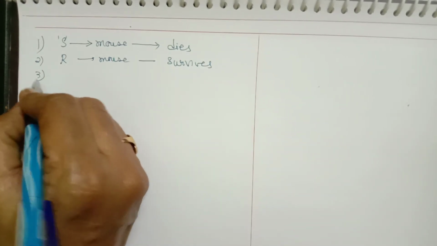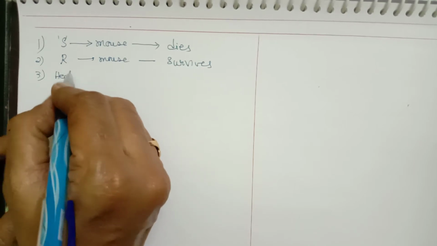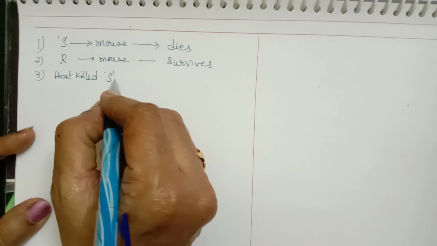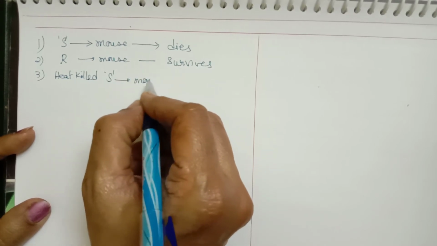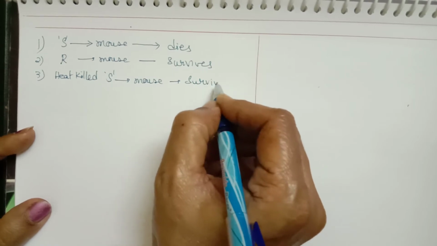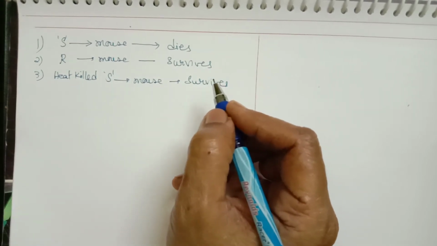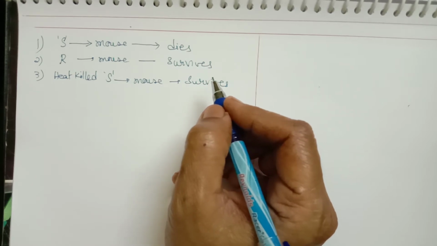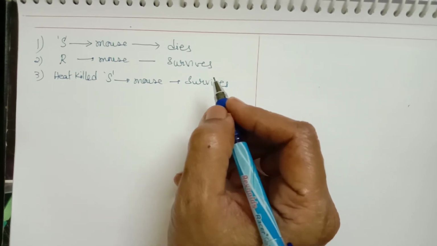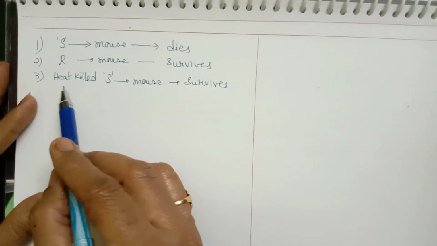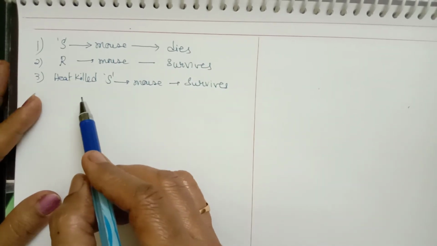Third set of experiment: when heat killed S-type is injected into the mouse, it again survives. Now we have to understand the meaning of heat killed.